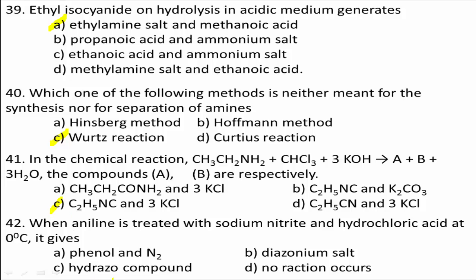Next, question number 42. When aniline is treated with sodium nitrite and hydrochloric acid at 0 degrees Celsius, it gives: option A, phenol and nitrogen; option B, diazonium salt; option C, hydrazo compound; option D, no reaction occurs.